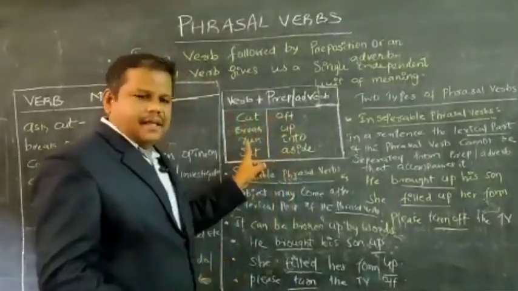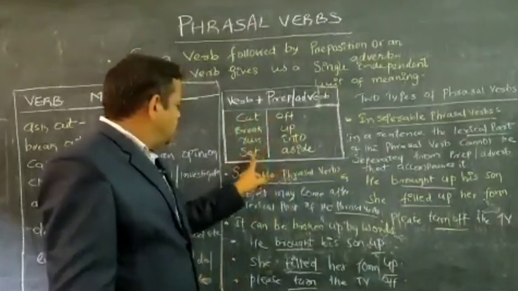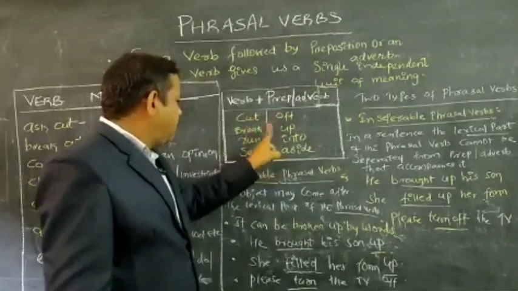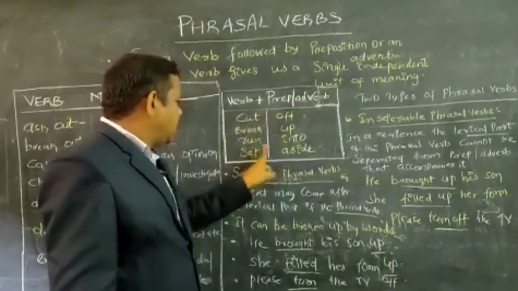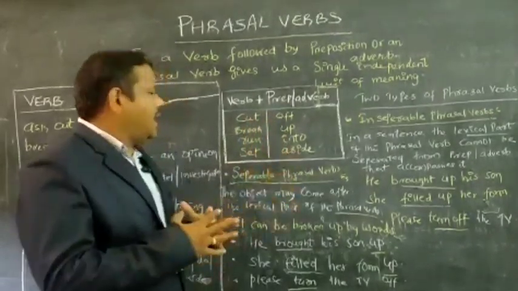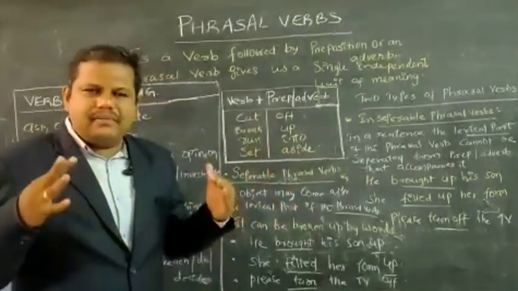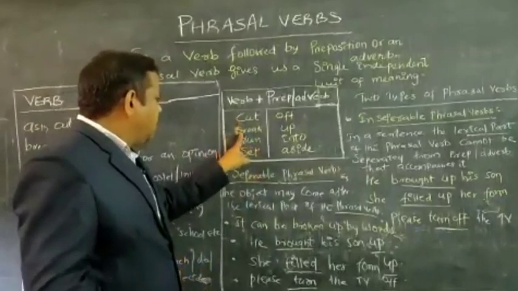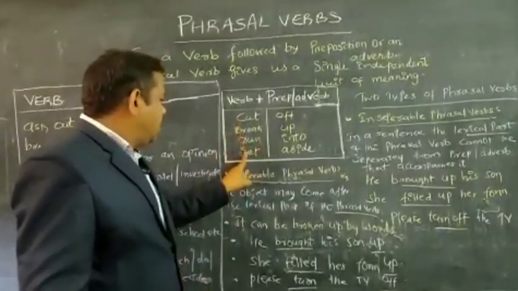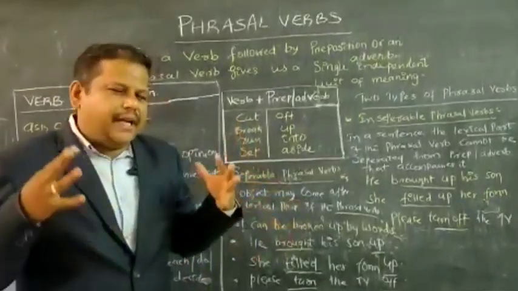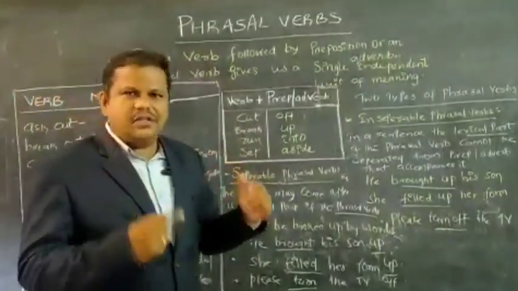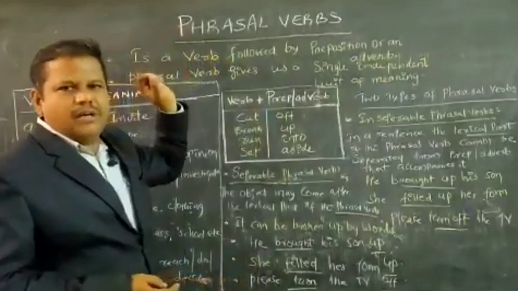Break up, run into, set aside. That is the structure, a verb followed by a preposition or adverb. You are going to get an independent meaning which you can use in a sentence. So that is called a phrasal verb.